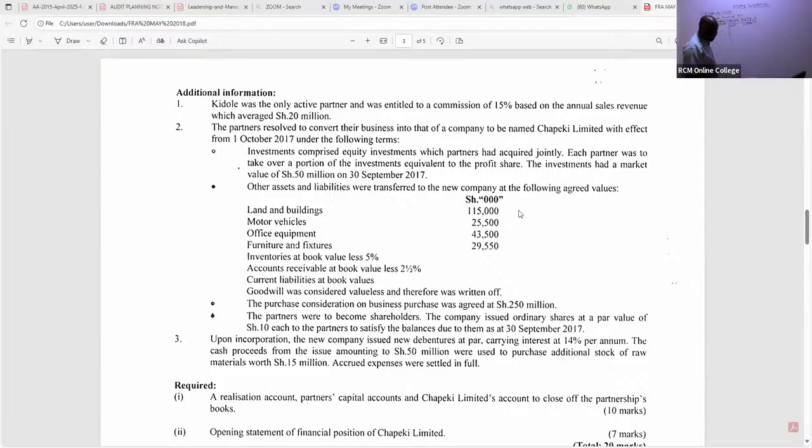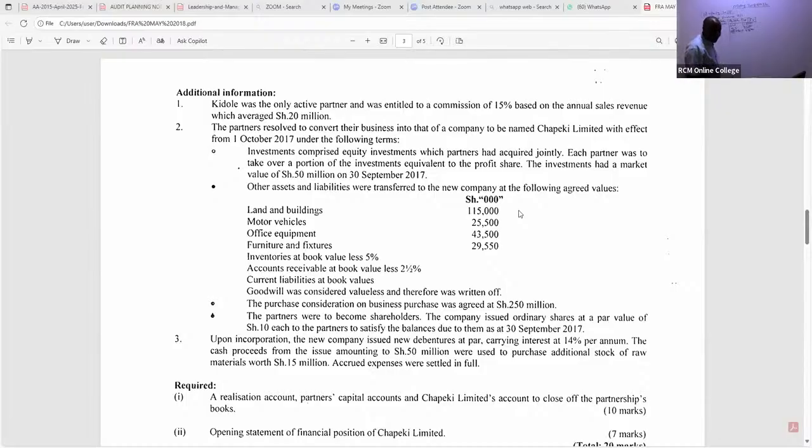Then we have motor vehicle, at fair value, not net book value. Now we are in the company's premises, the one that is taking them. So motor vehicle is 25,500. And then we have office equipment. How much do we have for office equipment? 43,500.